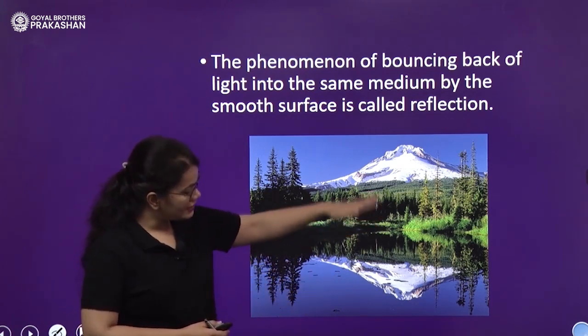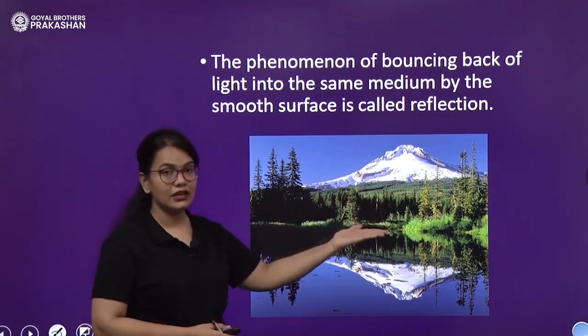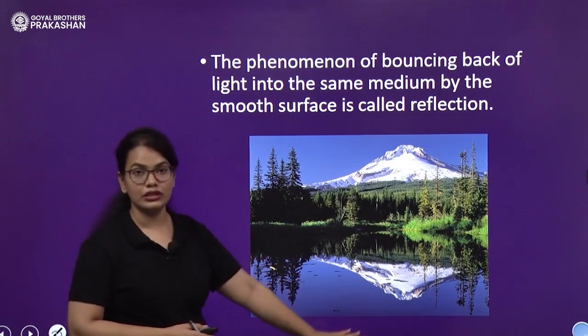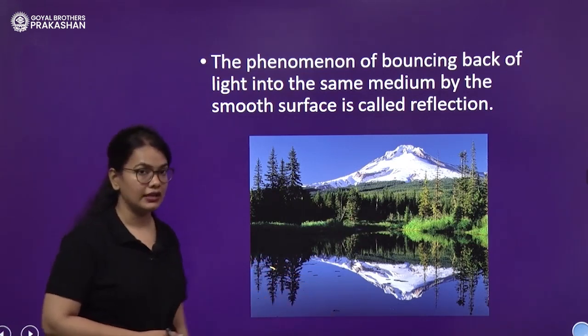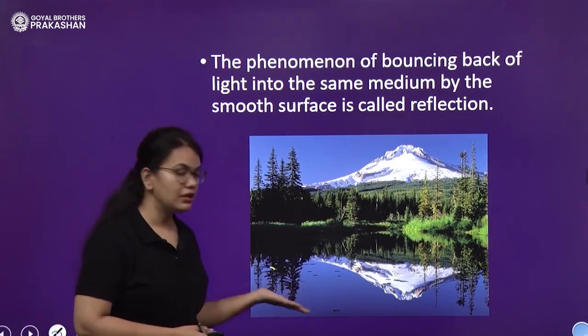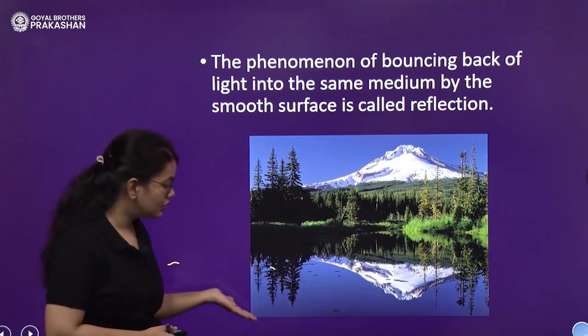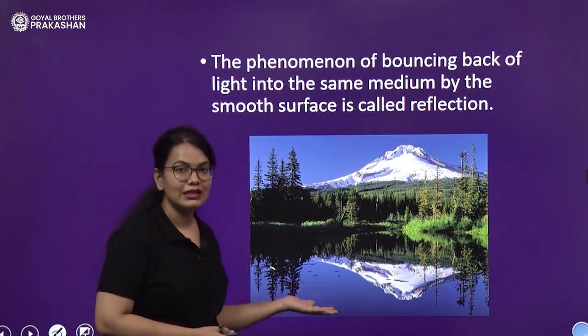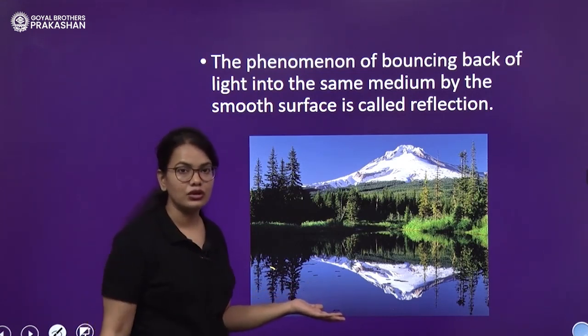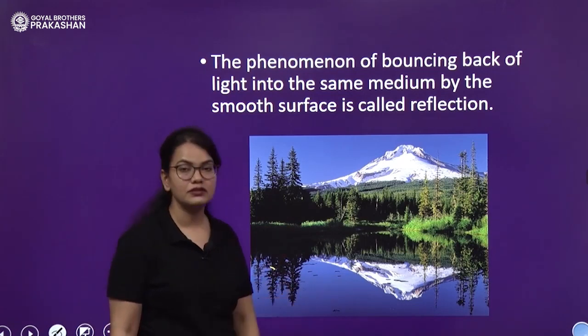This seems like an exact copy of this scenic view at the bottom on the water surface, and this is possible due to the reflection of light. If you happen to visit any hill station or places that have a cleaner environment and clean water, you can easily observe this phenomenon.